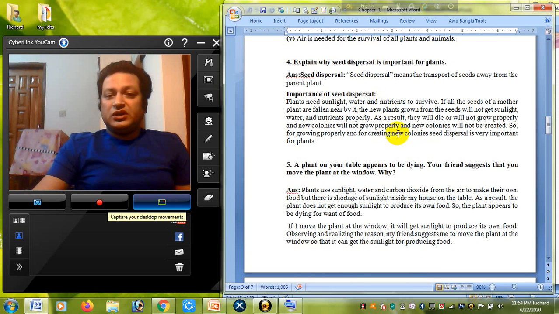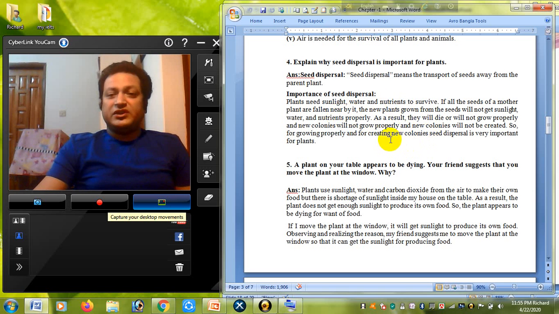I told you that seed dispersal is a process of transferring seeds from one place to another with the help of some mediator, like animals, or others like water and air. That also helps to transfer the seeds from one place to another.